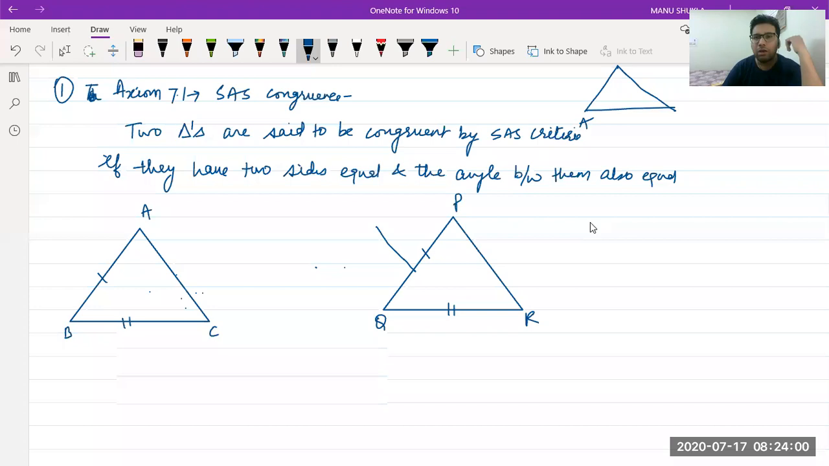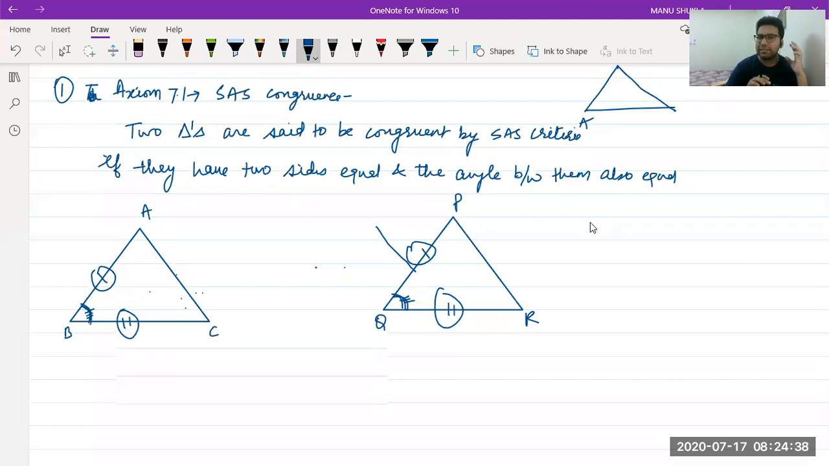Now, triangle ABC and PQR, if two sides are equal, like AB is equal to PQ. Let's see, BC equal to QR, and angle B is equal to angle Q. So as per the theorem or the axiom, we can say triangles are congruent because two sides and the angle between the sides are equal. Therefore, triangles are congruent. Is it clear to you?